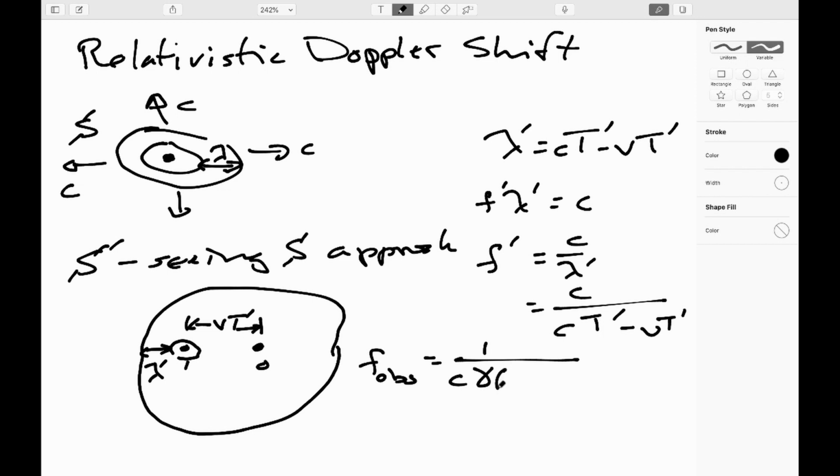And then this becomes gamma (ct minus vt). So we can say that that is 1 over gamma t (c minus v).